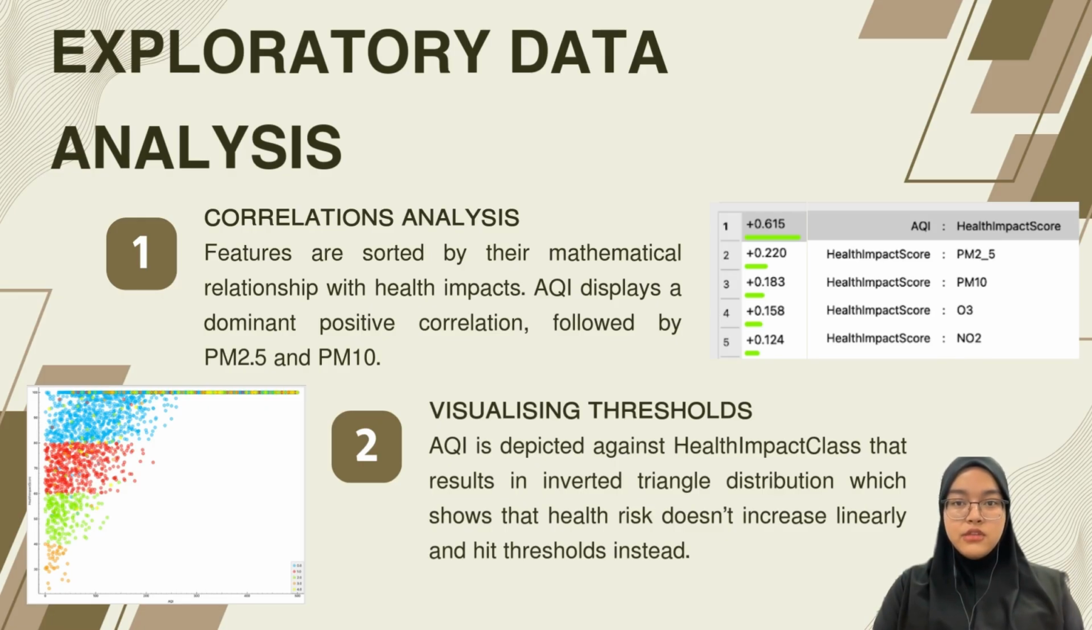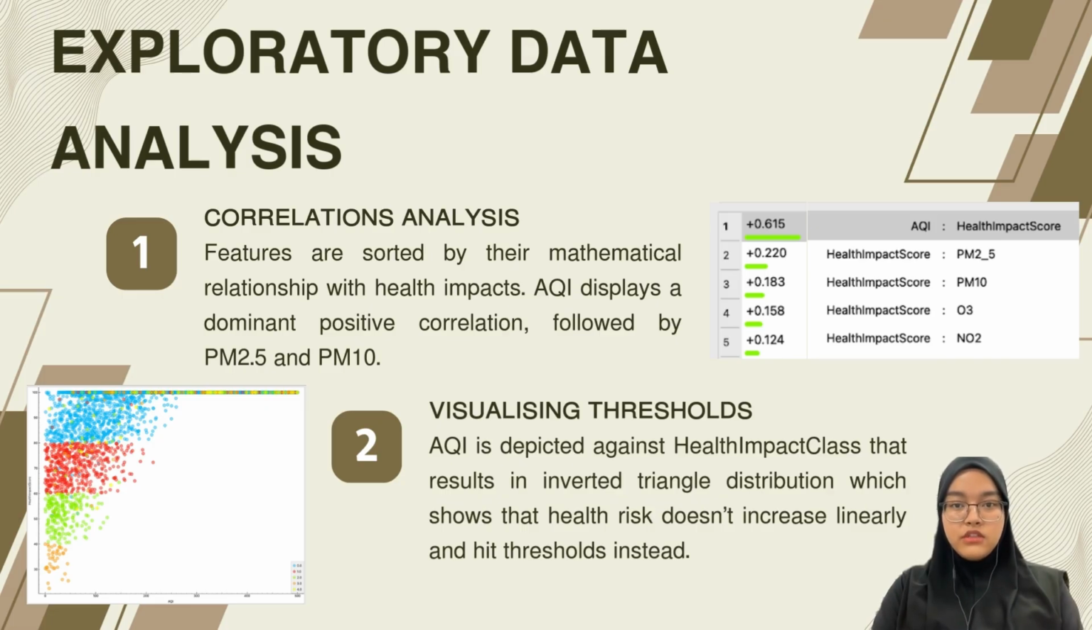Correlation analysis is done using the Correlations widget in Orange to sort features by their mathematical relationship with health impact. From this, we know that air quality index displays a dominant positive correlation, which is plus 0.615, followed by PM2.5 and PM10, which justifies and proves our focus on these specific pollutants as the primary elements for this classification model.